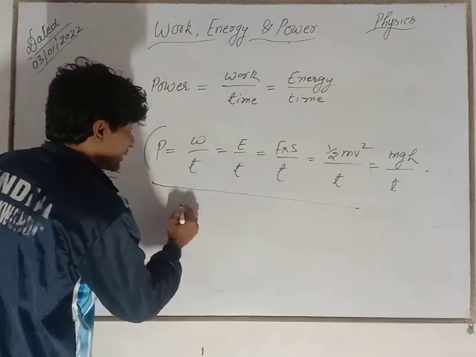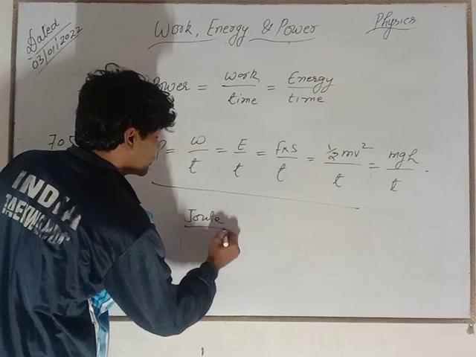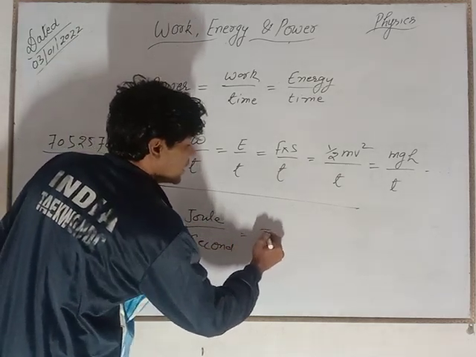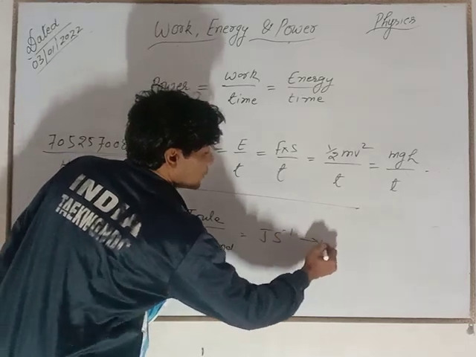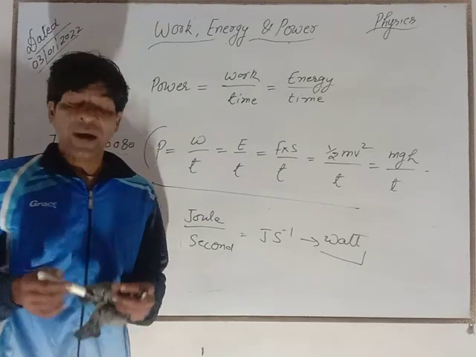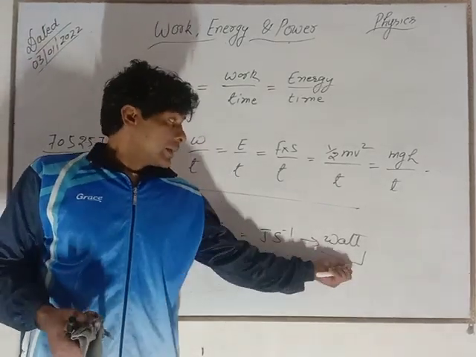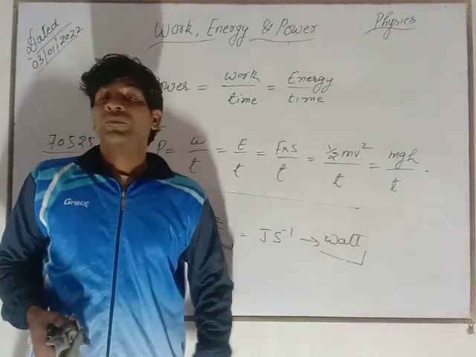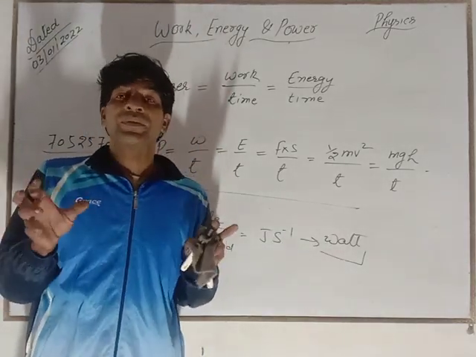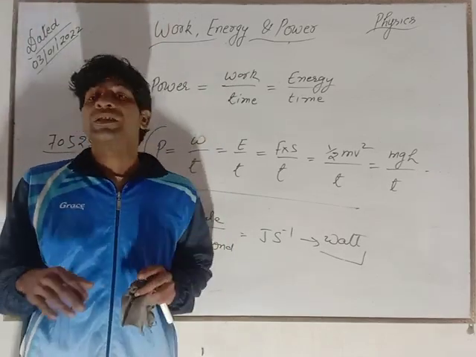And clearly the unit is joule per second. Here joule per second is known as watt. This is known as watt after the name of the great physicist James Watt, right? Its power is taken as watt. Now this is the simple and brief about work, energy, power.